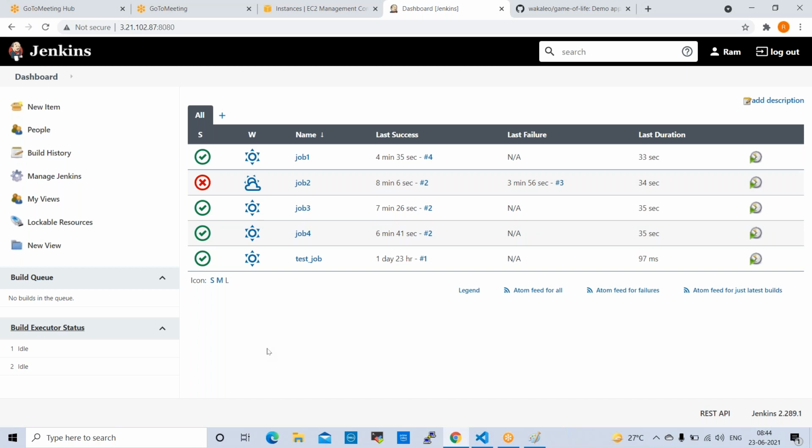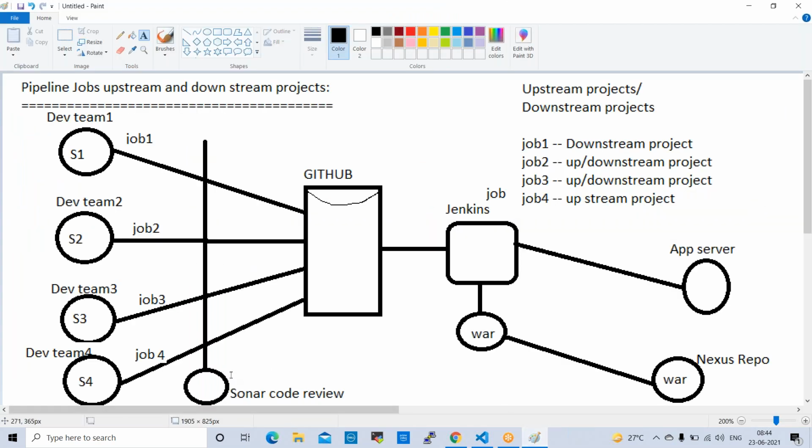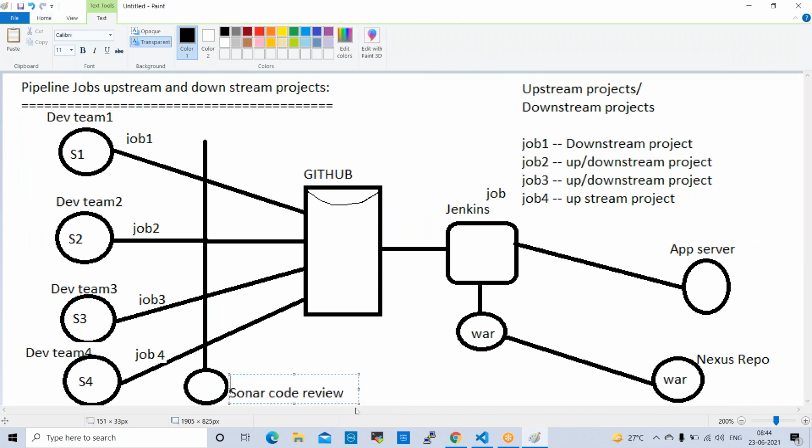Sir, if there is an issue in the code, we'll get to know through the logs? Sorry, can you come again? If the job failed and the reason is some problem in the code, the code is not written properly, how do we get to know that? Yeah, that is why I'm saying Sonar Code Review tool. This will check if any code errors or duplicate lines are there in the code. Sonar Code Review will review that. Once it is validated, then it will move to GitHub.